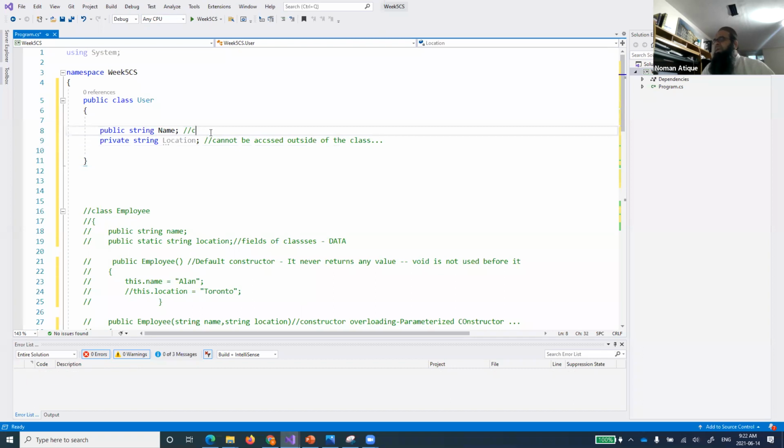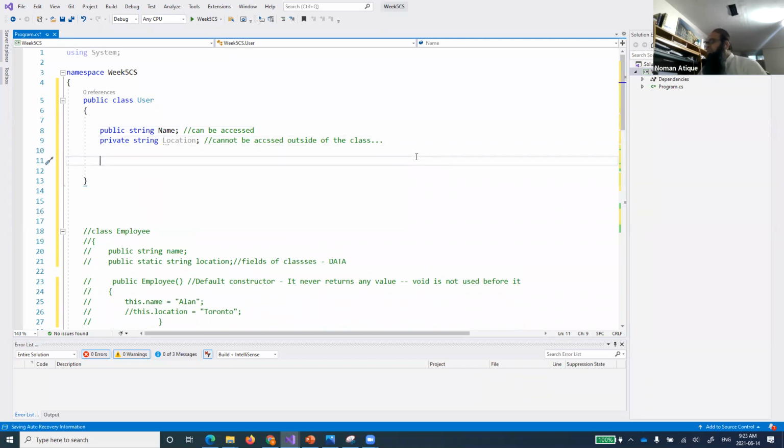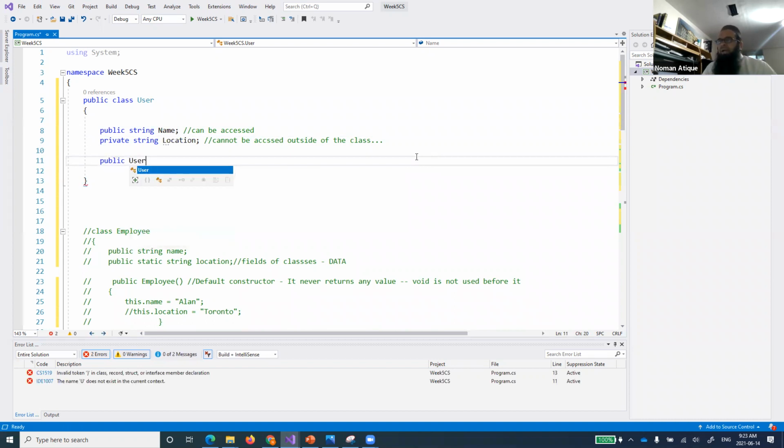Rather, this other member can be accessed. Why? Because this is called public. As the name suggests, public is something which is accessible to everyone. You can find it everywhere. And private means that it will be confined to that particular class. We'll see the example shortly. First of all, let's create that. Okay, so we have created two fields. One field is open to the world, the other field is not open to the world. Now let's create a constructor.